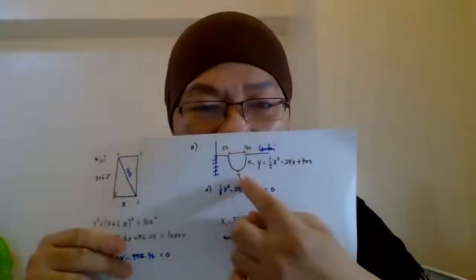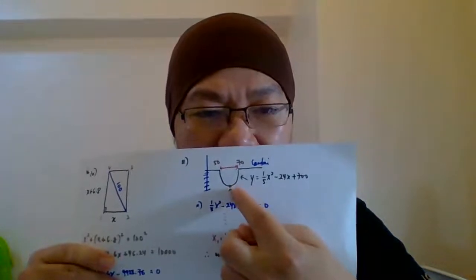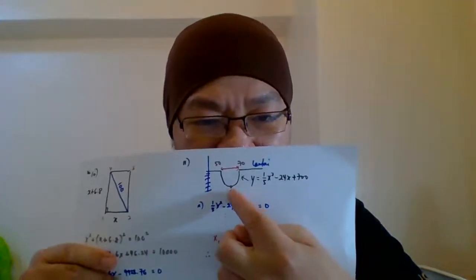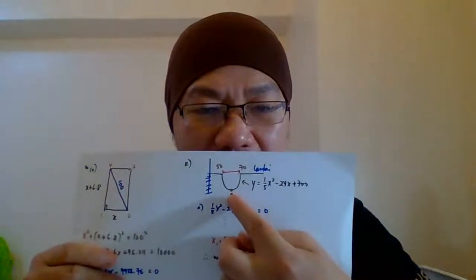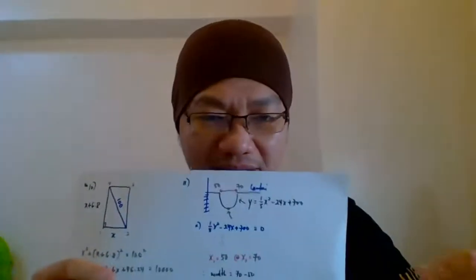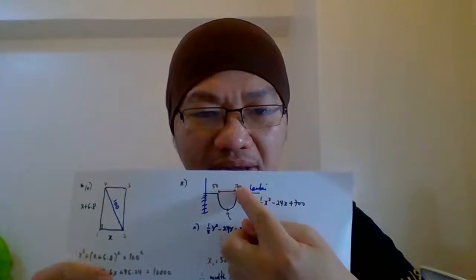So you see here, the point that I dotted here, I want to find these coordinates now. How do we find these coordinates? First thing is I find the corresponding x first. To find the corresponding x, 70 plus 50 divided by 2. So how much should you get? Corresponding x, or in Malay we call it the nilai x sepadan, equals 120 divided by 2, 60.